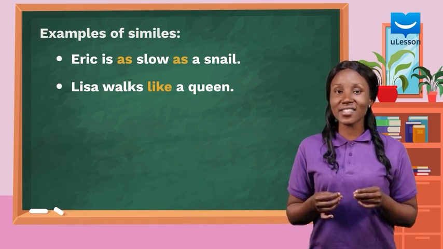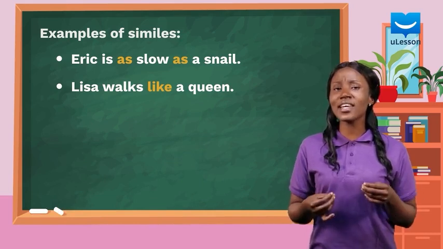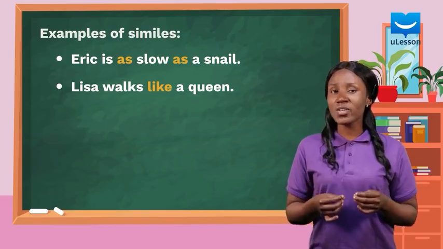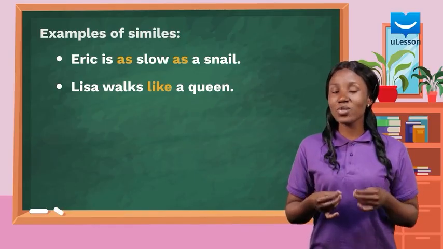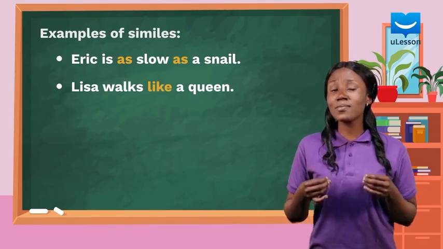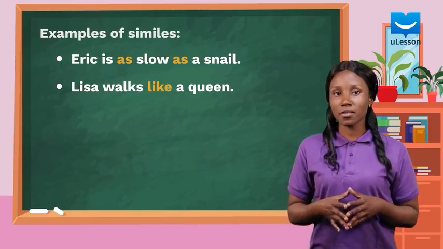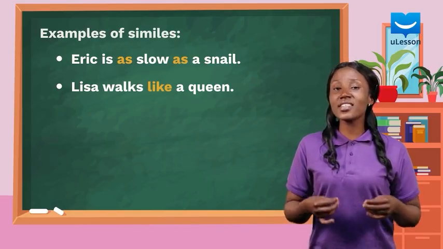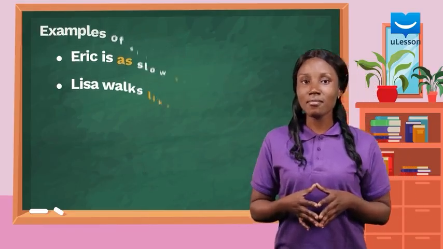In the first sentence, we likened Eric to a snail because of his sluggishness. In the second sentence, we compared Lisa's bearing to that of a queen. This means that she works gracefully. The use of simile in the two sentences gives us clearer pictures.